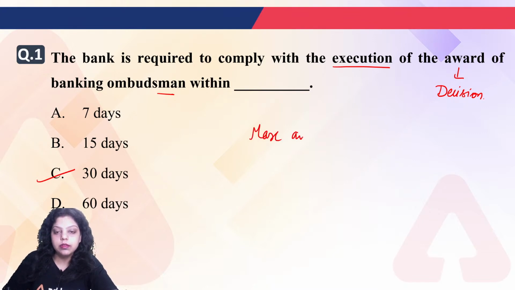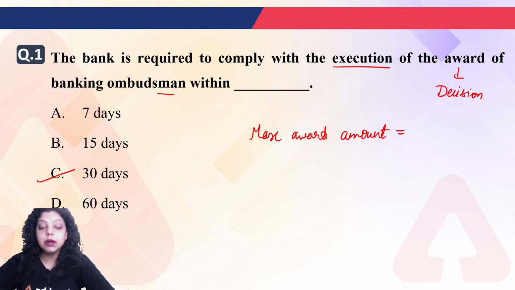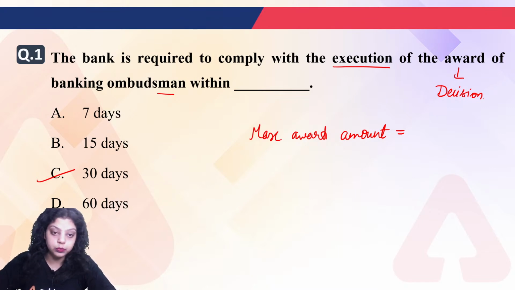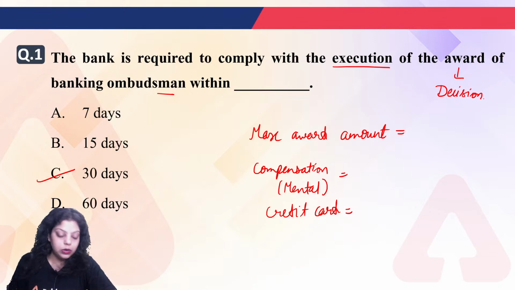Now what is the maximum award amount? Let me know. What is the maximum award amount under banking ombudsman? Is it 5 lakh, 10 lakh, 15 lakh or 20 lakh? And also the additional compensation in case of mental harassment, and for credit card issues, what is the compensation?